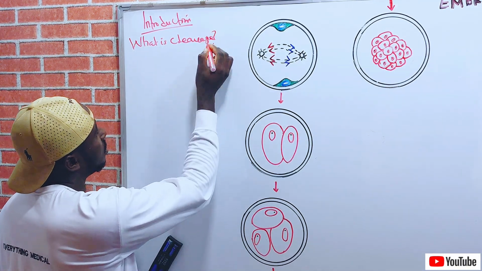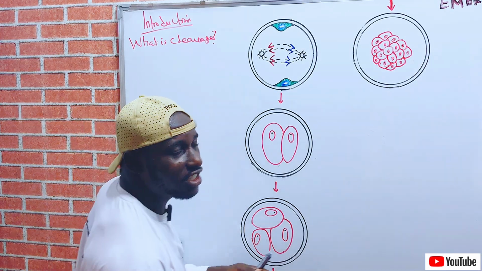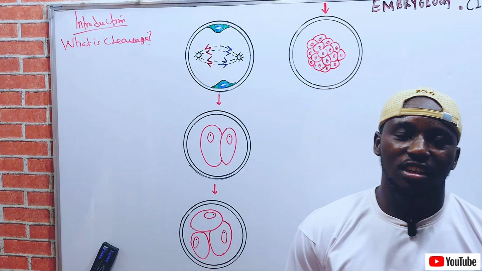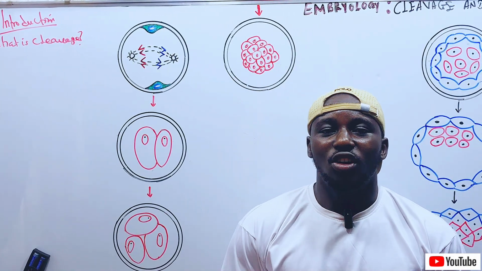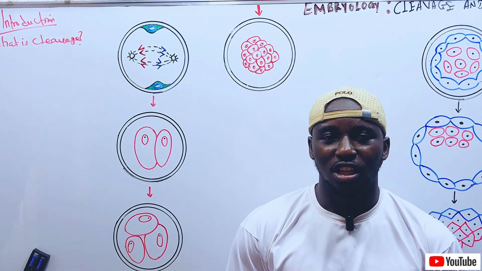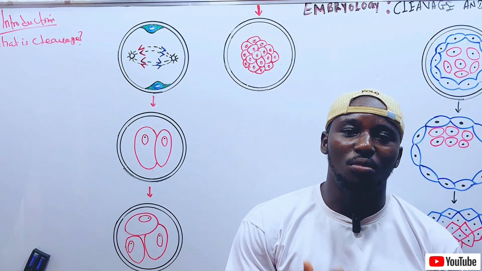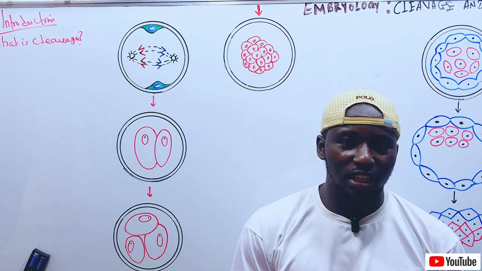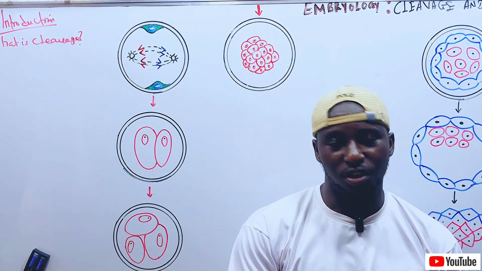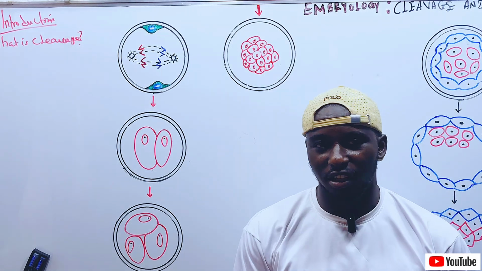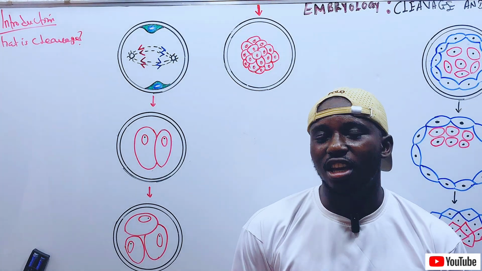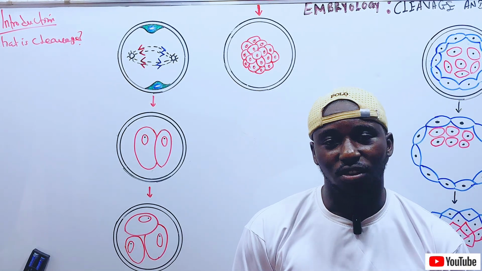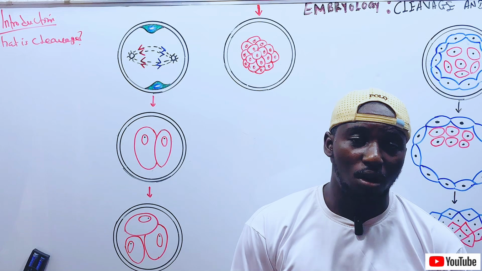What is cleavage? A cleavage is a repeated mitotic cell division that occurs in a zygote, thereby resulting in division into a smaller number of cells. It is a repeated mitotic division of a zygote into smaller units. That is the concept of the cleavage. I repeat, a cleavage is a series of repeated mitotic divisions of a zygote into smaller units.